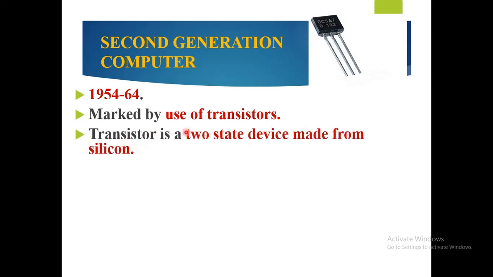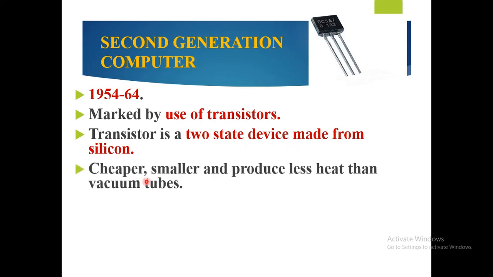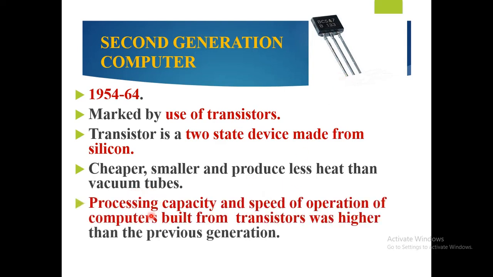So transistor, you can see in this picture, this is called a transistor. A transistor is a two-state device made from silicon. These transistors are cheaper, smaller and produce less heat than vacuum tubes.